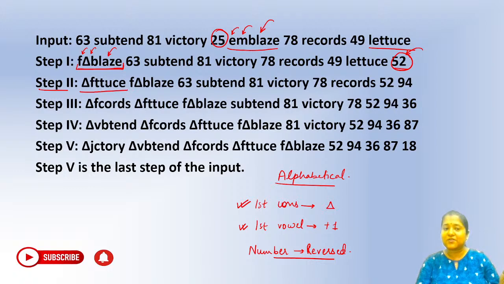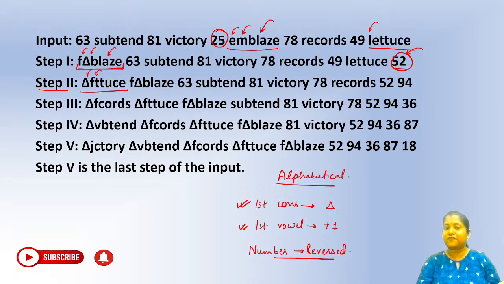So in lettuce, you can see the first consonant is L. So the first consonant has to change to triangle. It does not matter whether the word is starting with a vowel or consonant. The first vowel of the word and the first consonant of the word have to follow that particular logic. So the first vowel is what? E. So that is +1, so we will get an F here. So you can see in lettuce, E has changed to F and L has changed to triangle.